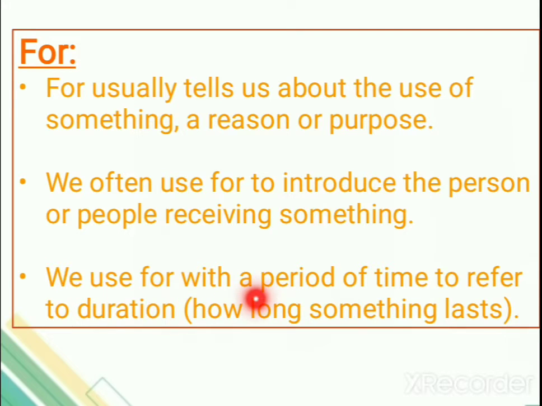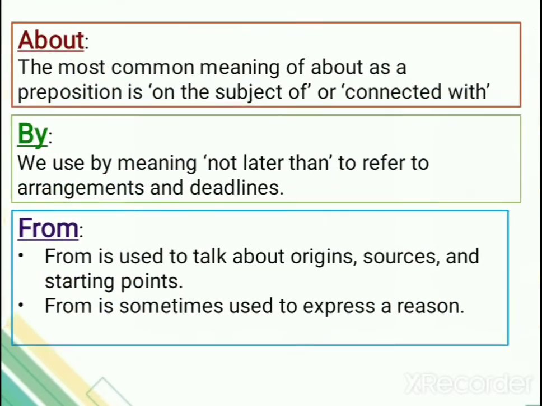We use for with a period of time to refer to duration. Even if you want to mention duration, I was there for an hour. We say, I was there for an hour. You are mentioning the duration, not the exact time. Duration you are mentioning, that is an hour, right? So we use for to mention duration as well. Okay, so these are the 3 points wherein you can use for. This is again just the general recall of the prepositions.